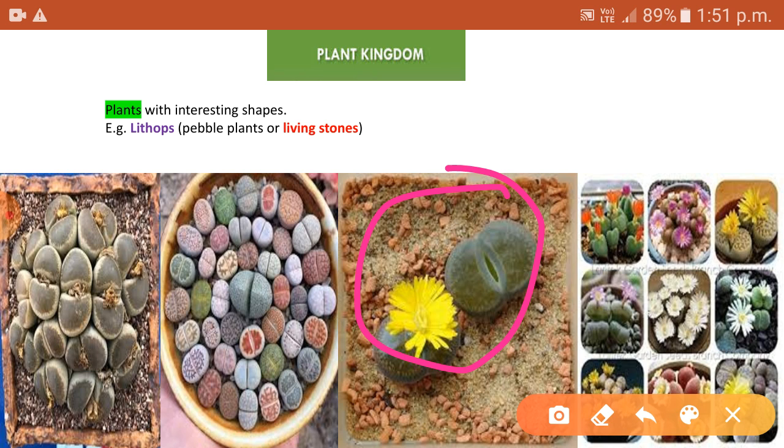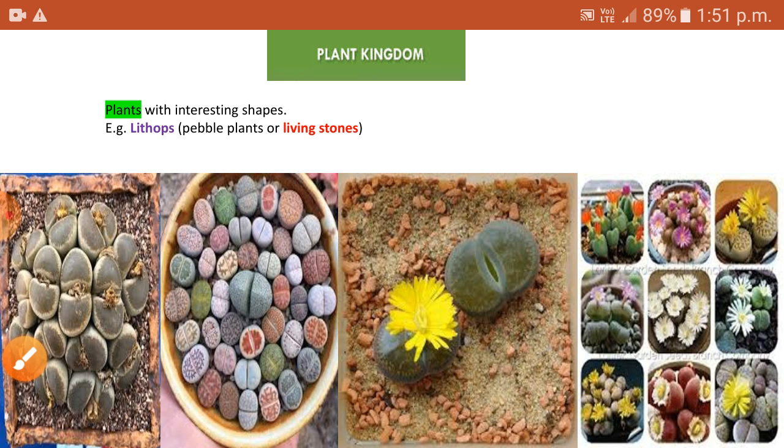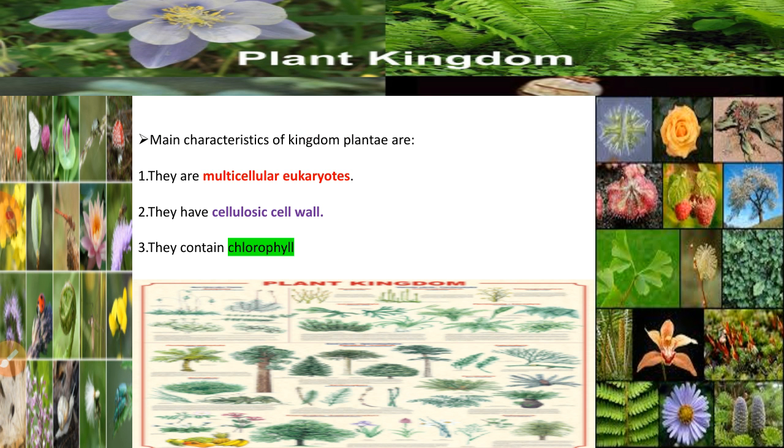All these different organisms are included under the plant kingdom because they meet the criteria for the kingdom Plantae. The main characteristics of kingdom Plantae are that the members are mostly multicellular eukaryotes. Eu means true, karyotes means nucleus. Eukaryotes means organisms with a well-developed nucleus.